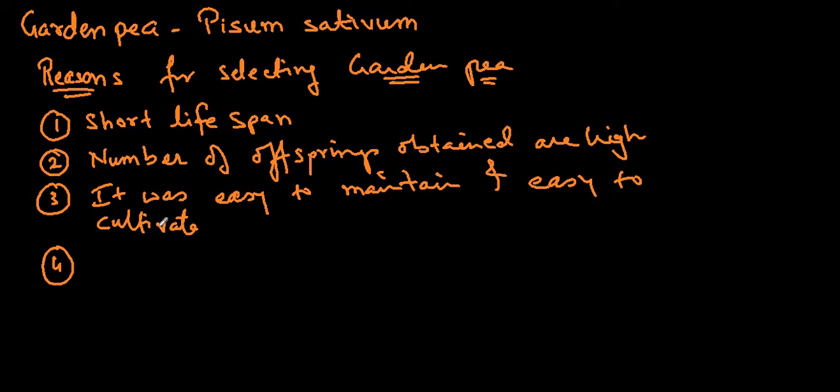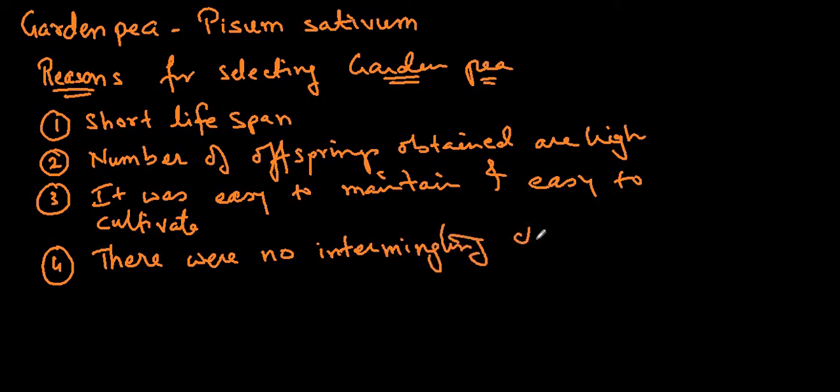And the fourth one, the most important one, is that there were no intermingling characters in it. Now what do you mean by intermingling characters?